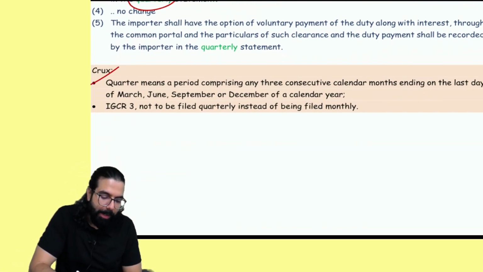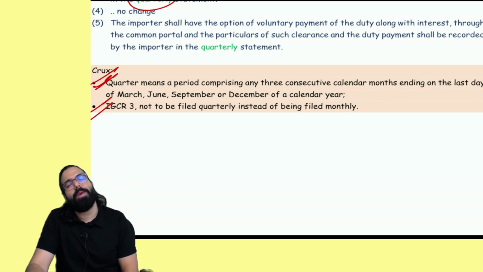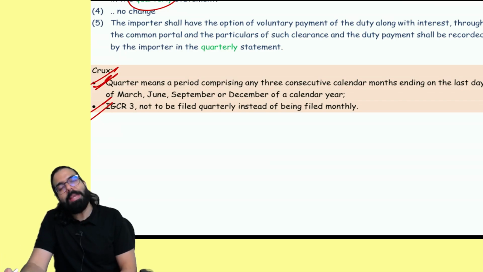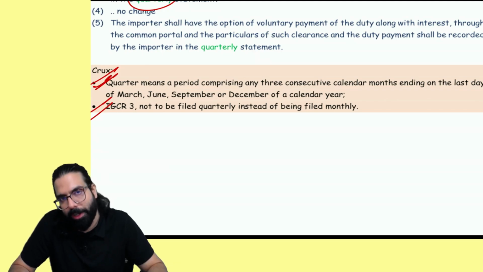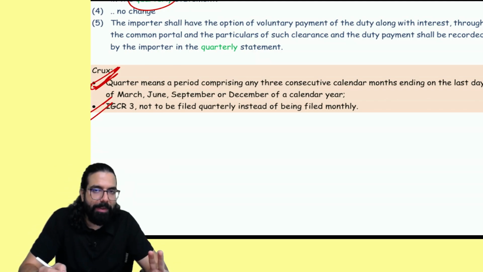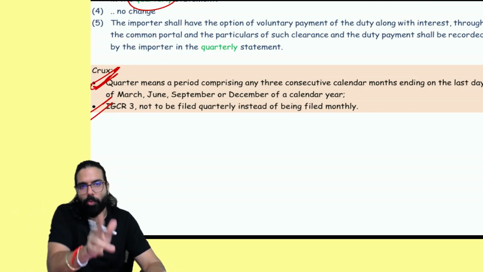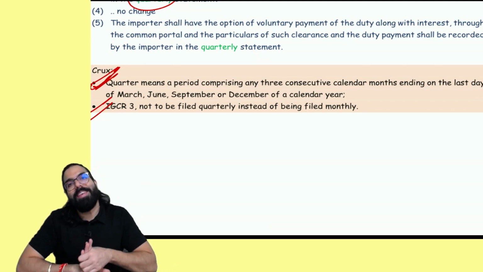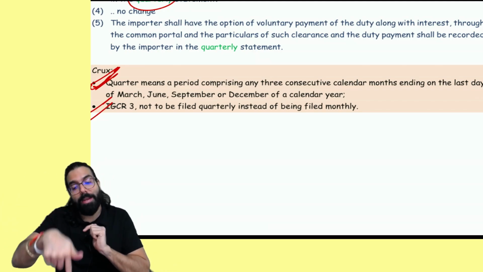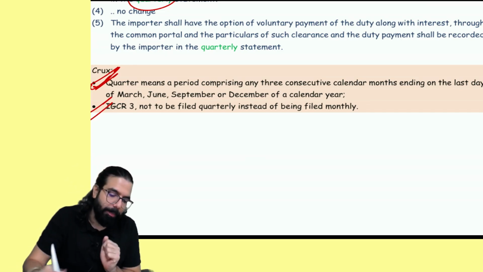Everywhere where monthly was there, quarterly. First of all, a definition has been given. IGCR, which was to be filed monthly, has now been made quarterly. Everywhere where monthly statement was there, now it has become quarterly. Sir, secondly, the definition of quarter has been given: Jan, Feb, March, 1 quarter; April, May, June; July, August, September; October, November, December. In GST, it is financial year. Here it is calendar year. Okay, sir, this point is clear.